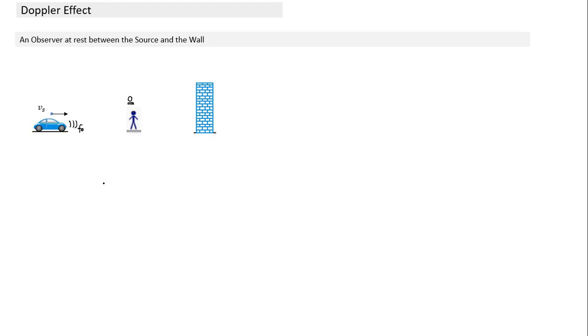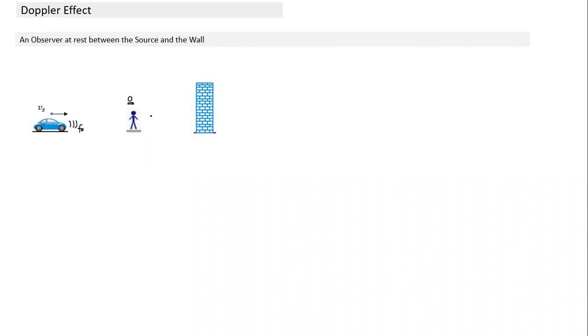He'll hear only one frequency, right, sir? No, but why would he hear sound from 2 sources? First, we'll see whether there are 2 sources, and if there are, we'll figure out the frequency of each one of them. Tell me, are there 2 sources, first of all? One is the reflected one and one is directly from the car. So whenever the observer is at rest between the source and the wall, he will hear some sound coming directly from the car, and he will also hear sound coming after reflection from the wall.